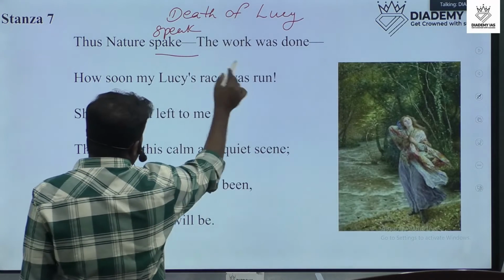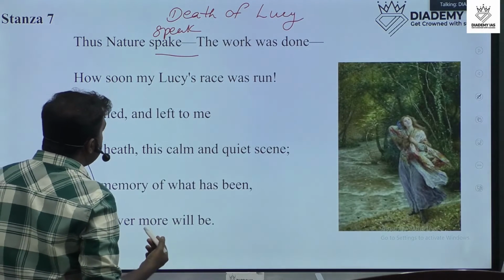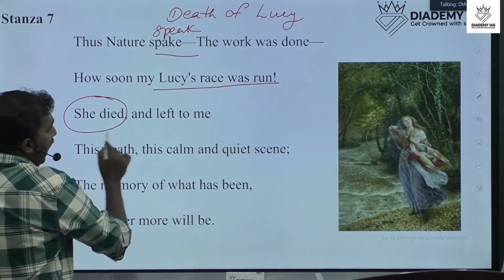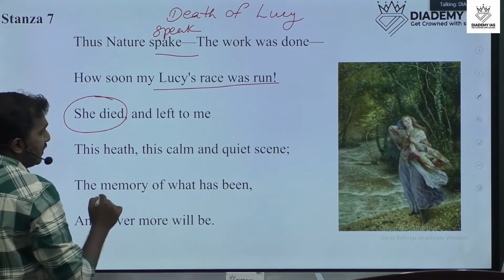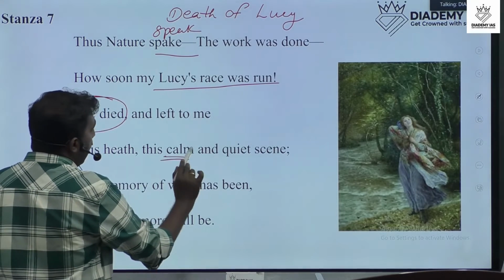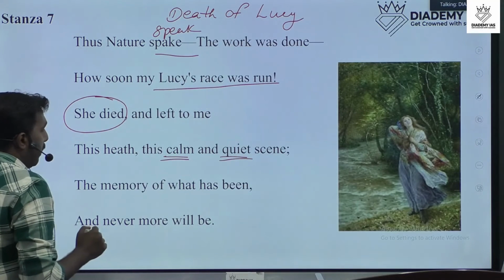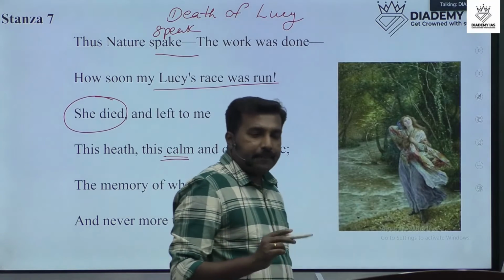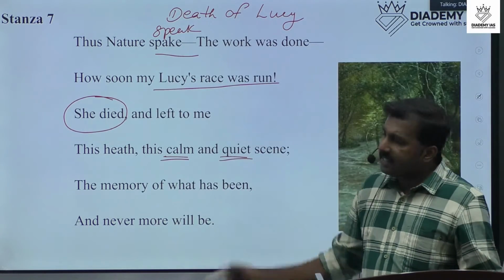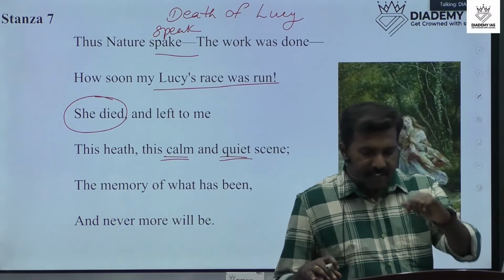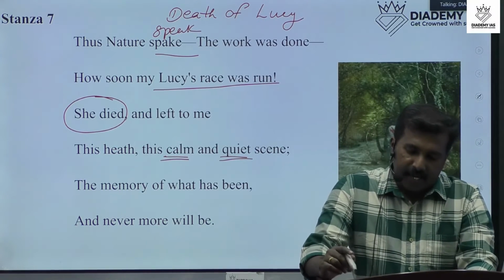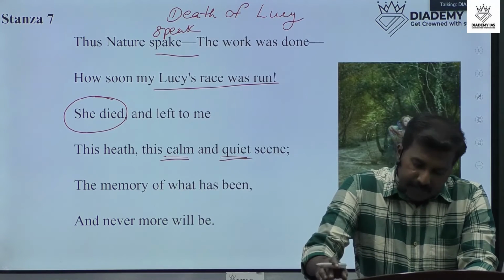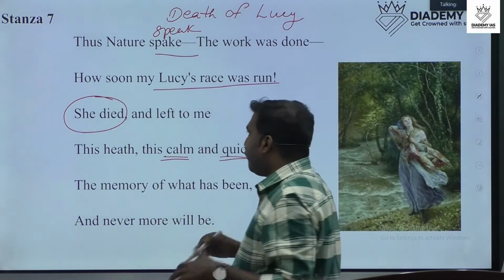Nature speaks, the work was done. How soon my Lucy's race was ruined. She died and left to me this hate, this calm and quiet scene. The memory of what has been and never more will be. Okay. So what's the meaning of these lines, this stanza? The meaning is short. We can say that Lucy died at a very young age. That means 3 years. When she was 3 years, she died, and she left nature alone.